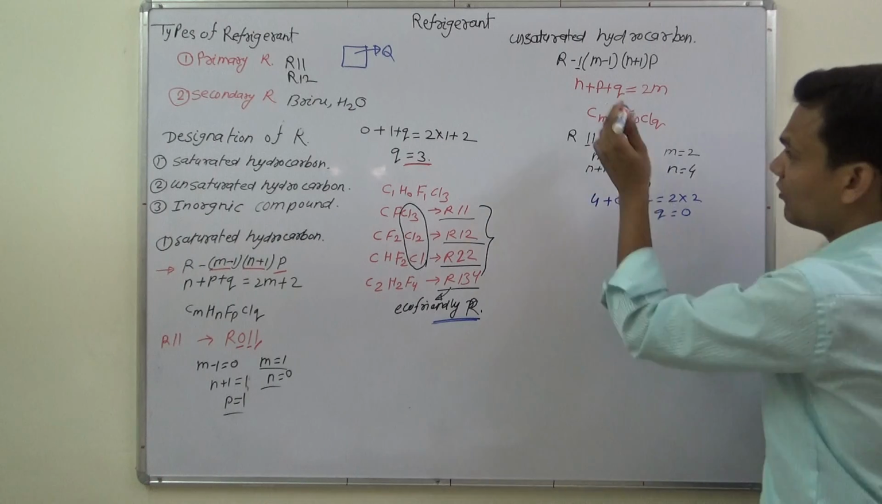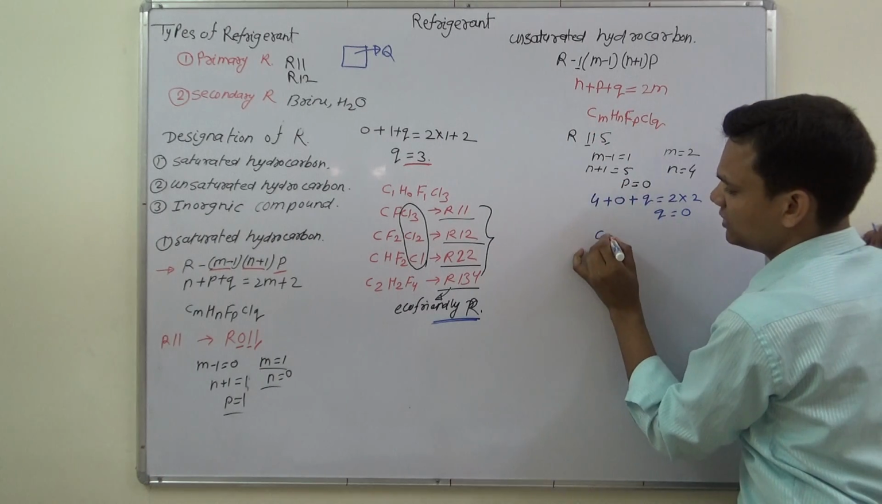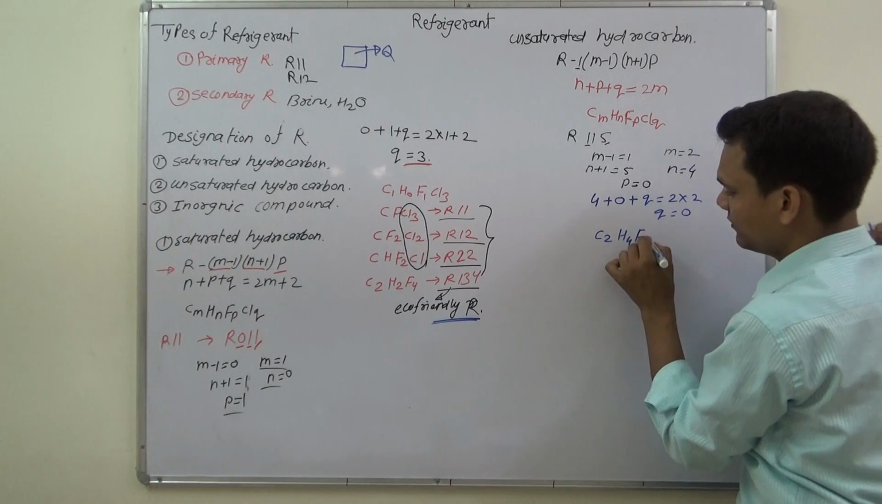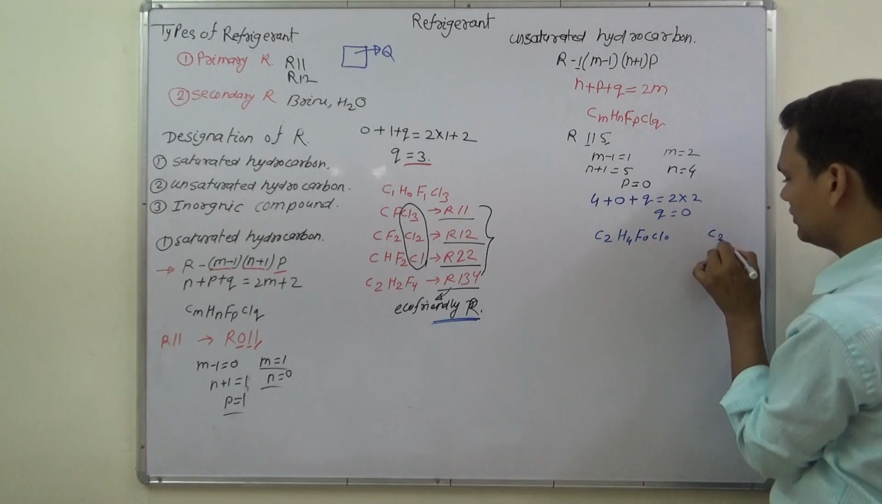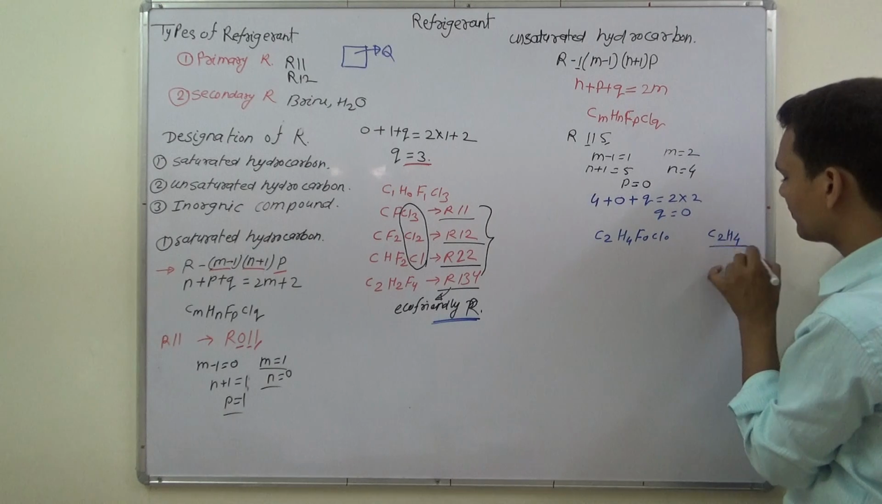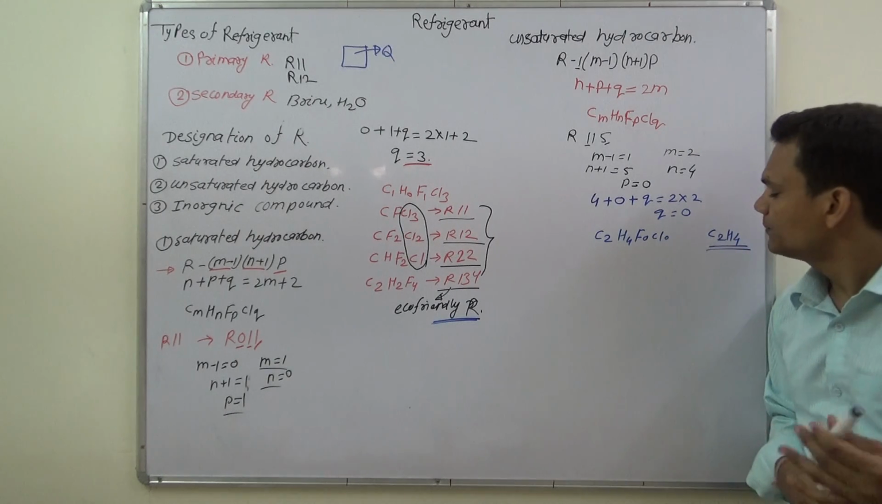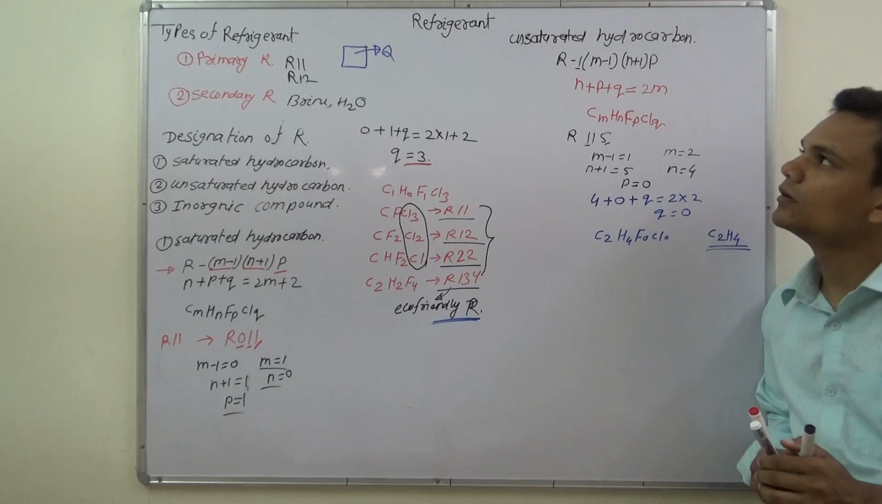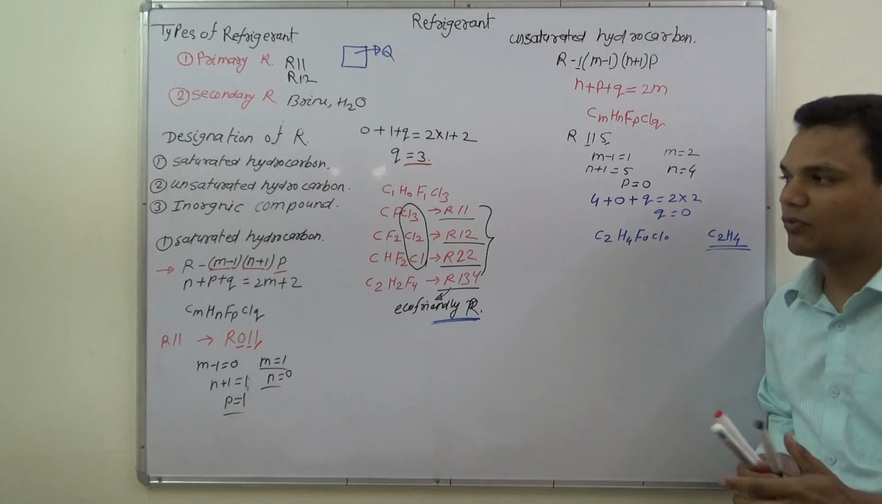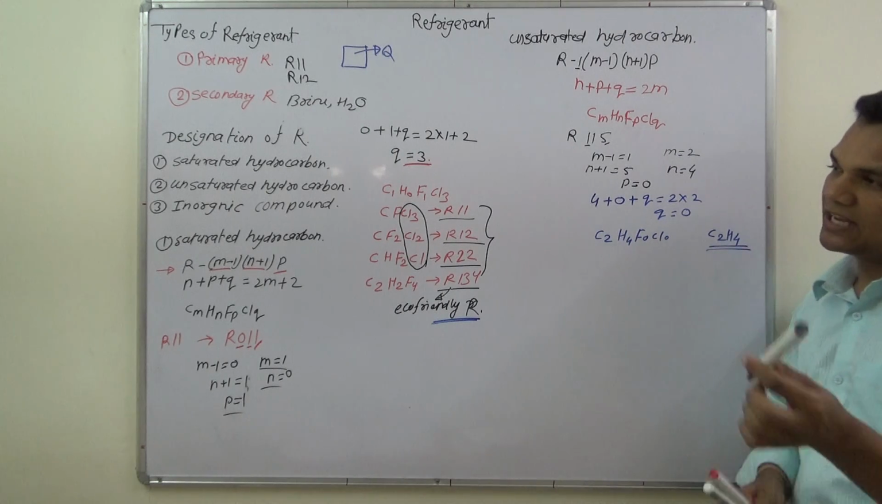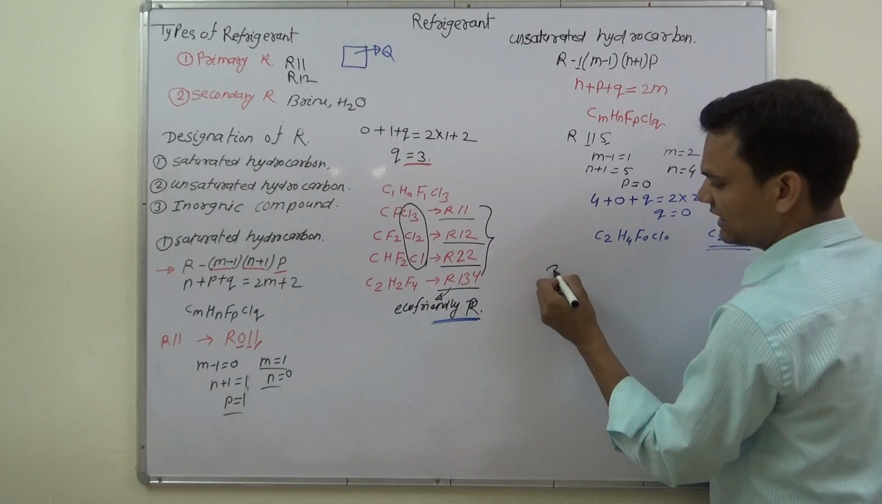So the final formula for R115 is C2H4F0Cl0. So this will be C2H4. This is the formula for unsaturated hydrocarbon. So we calculated the formula for saturated hydrocarbon and unsaturated hydrocarbon. The last one is inorganic compounds, that is the third.